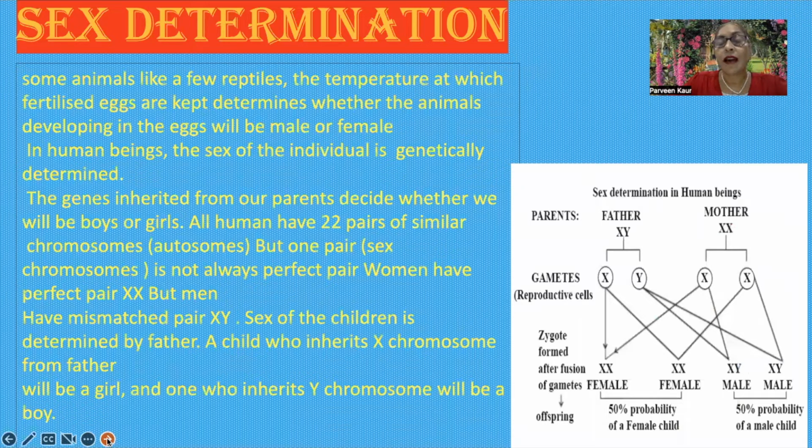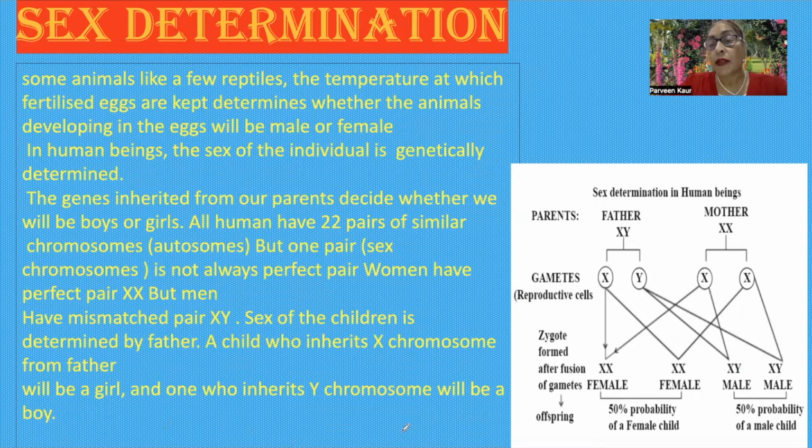Now we will see sex determination. In some animals, like a few reptiles, the temperature at which fertilized eggs are kept determines whether the animal developing in the egg will be male or female. What does it mean? It means in some animals, temperature determines the gender. But in human beings, the sex of an individual is genetically determined.